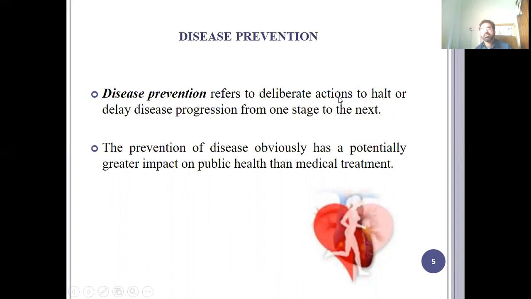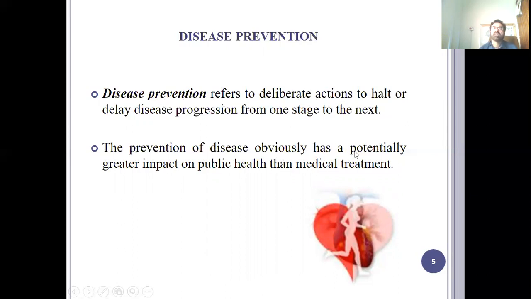And later on, if there is no treatment available, disability, and finally death. So each step is very important in the natural history of disease, and each step is to be intervened on to prevent the disease from progressing to another stage of the disease.